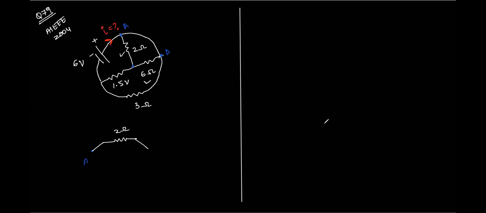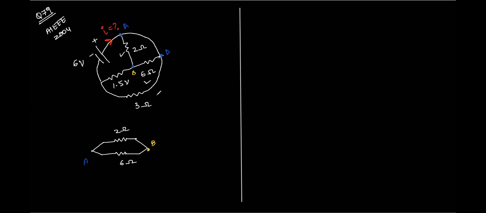And both of them are then connected to another point B. So we'll drop this point B over here. So we have two resistors, 2 ohm and 6 ohm, which are connected across A and B.